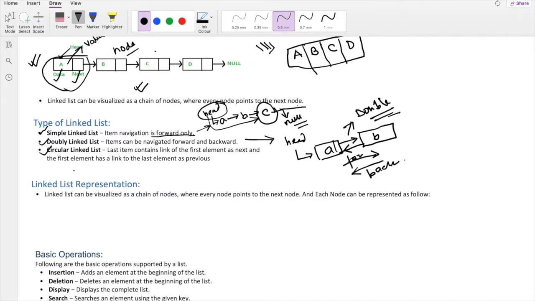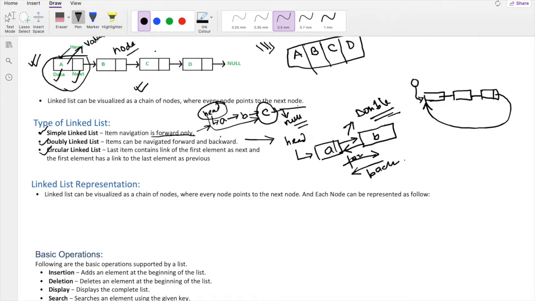Next comes the circular linked list. So what is a circular linked list? The last item contains the link of the first element. For example, here the linked list starts, and the last element, for example this third node, will contain the address of the first node.